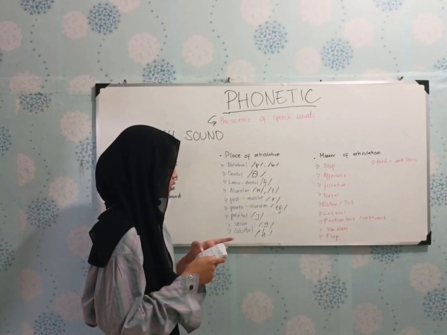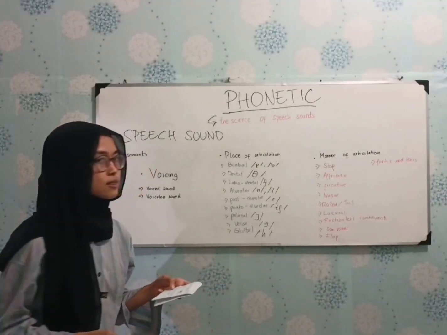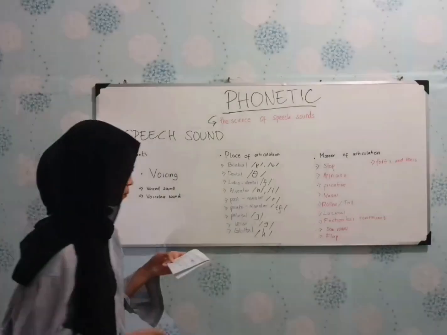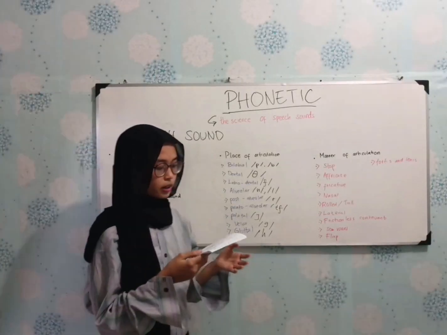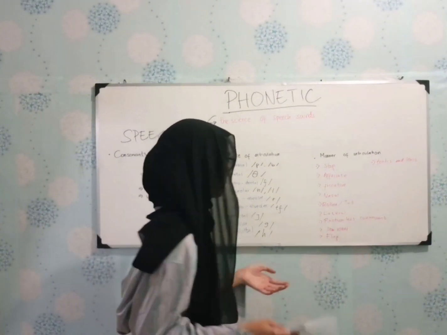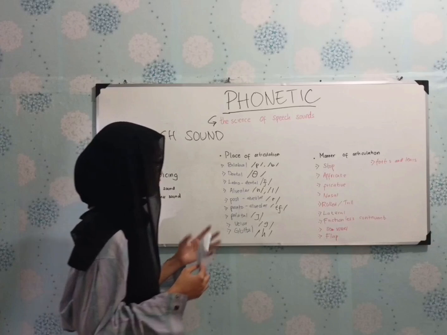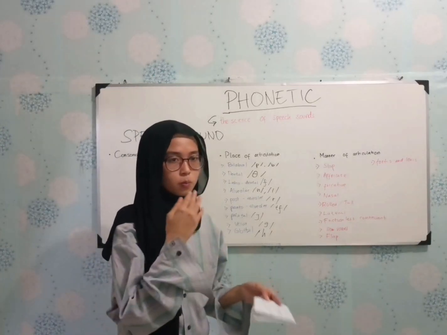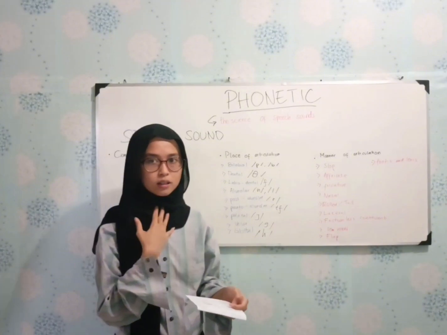The next is palatal, a consonant produced by the hard palate and front of the tongue. The next is velar, a consonant produced by the soft palate and the back of the tongue, like ng. And the last is glottal, a consonant produced by the glottis on the vocal cords, like h.